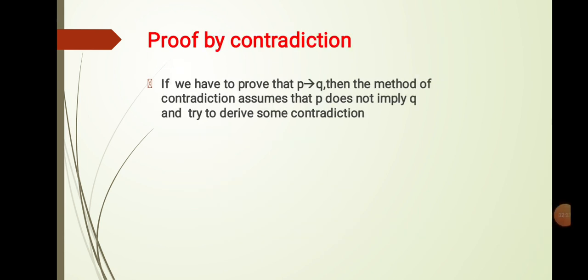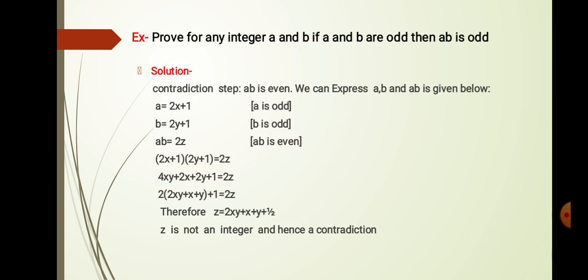Now we will discuss proof by contradiction. If we have to prove that P implies Q, then the method of contradiction assumes that P does not imply Q and tries to derive some contradiction. Now we will discuss an example of proof by contradiction. Example: prove for any integers a and b, if a and b are odd, then ab is odd. That means a into b is odd.